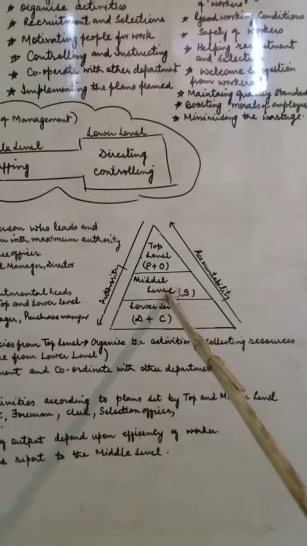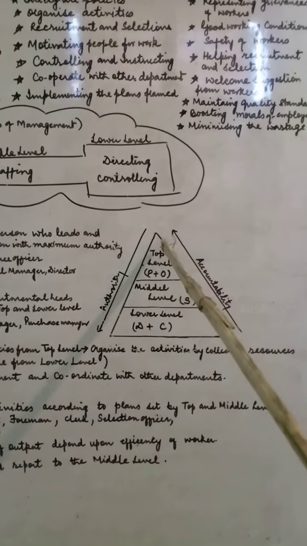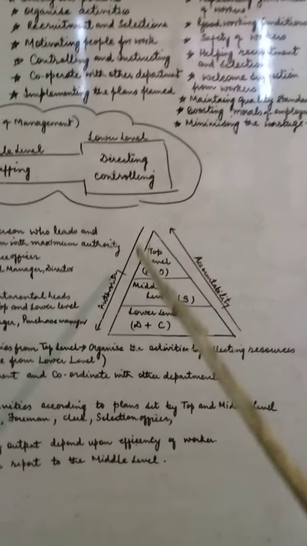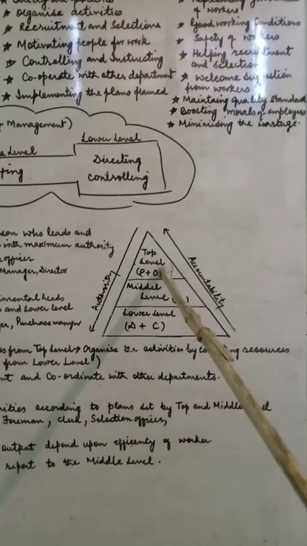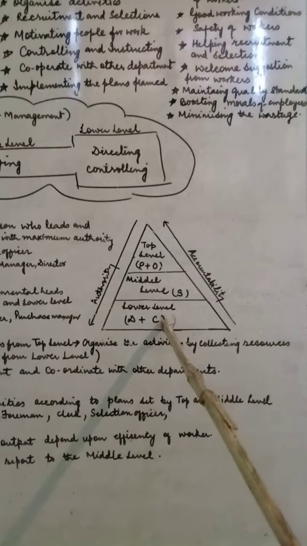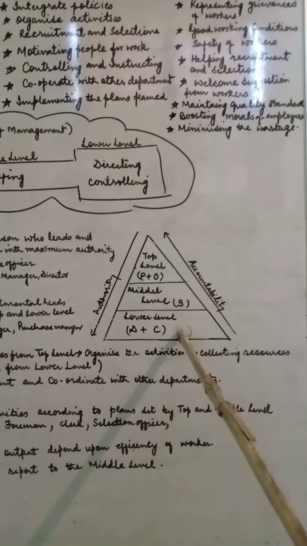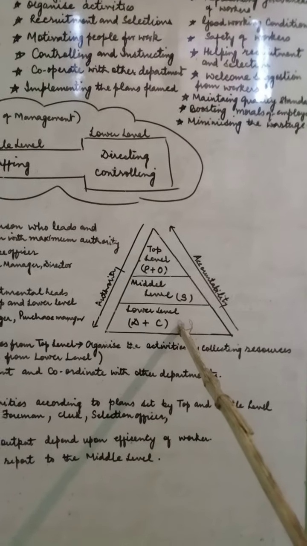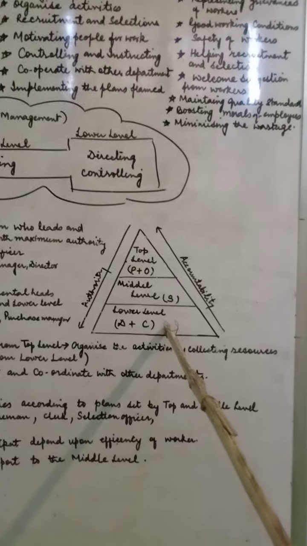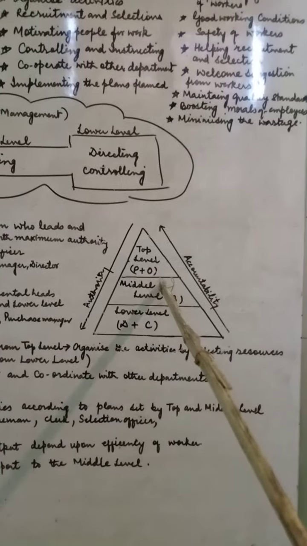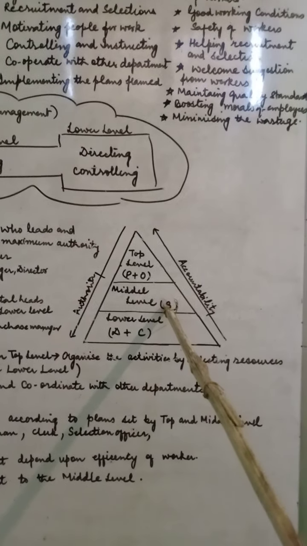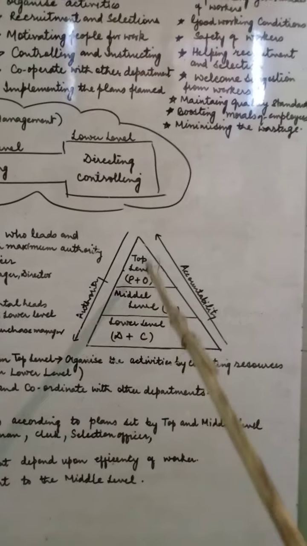So the middle level of management takes the policies and all the orders from the top level, and it executes all the policies and procedures decided by the top level, getting the work done through the lower level. So we can say that the middle level of management is the bridge between these two levels.